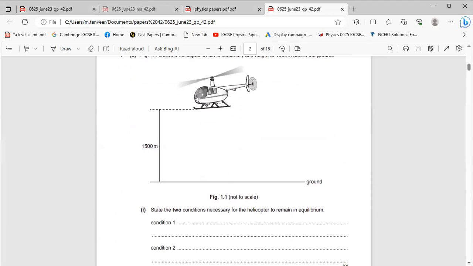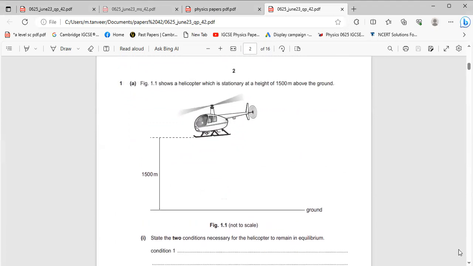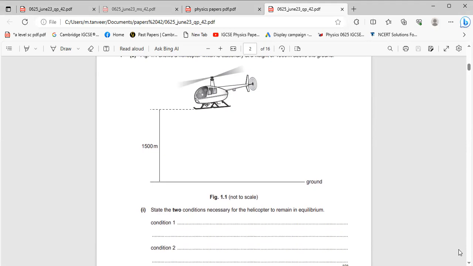Question number 1 is, figure shows a helicopter which is stationary at a height of 1500 meter above the ground. State two conditions necessary for helicopter to remain in equilibrium.